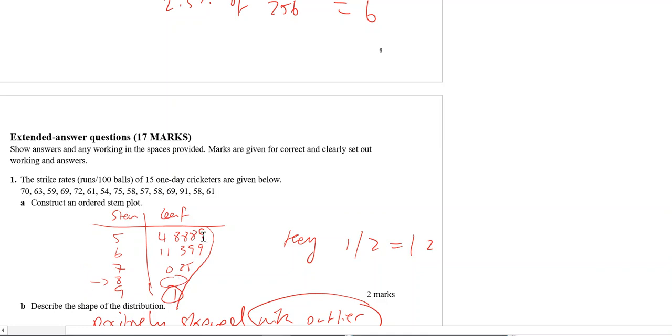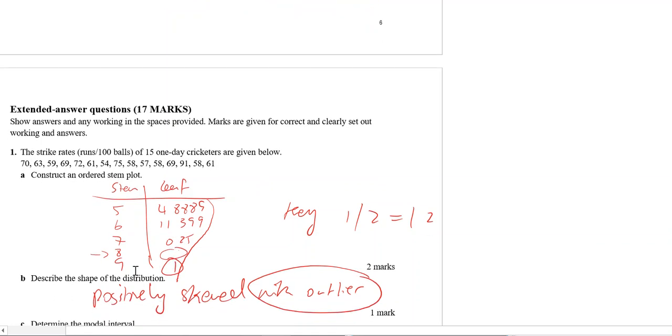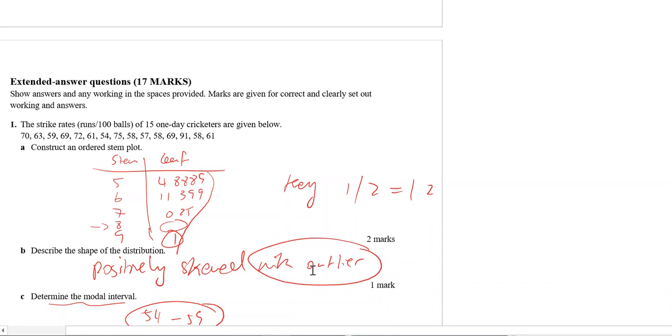Order the values from smallest to largest. Some people did a split stem and leaf, that's fine, meaning you split the 5 into two halves, the 6 into two halves, etc. But the reason you need an 8 here is to show that that's an outlier. So this is a positive skew because it's higher here and then gets lower toward the tail. It's a positive skew with an outlier. If you didn't write the 8 and I penalized you, I still accepted positive skew as the answer. But if you had that but didn't write with an outlier, then you would have lost the mark.